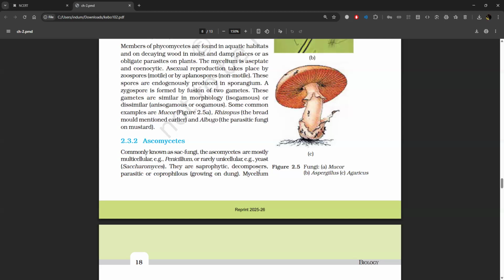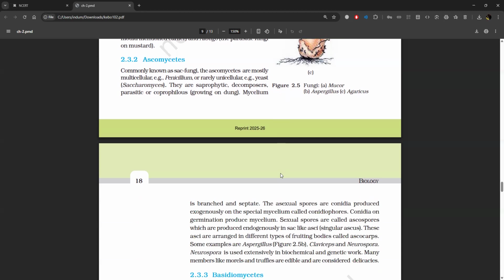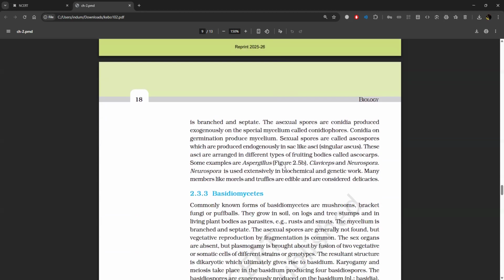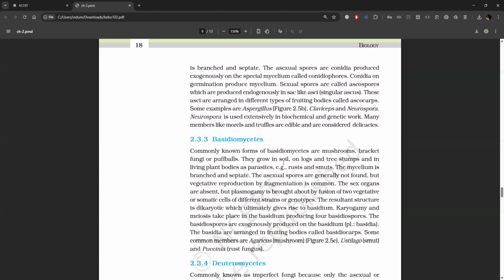2.3.2 Ascomycetes. Commonly known as sac fungi, the ascomycetes are mostly multicellular, for example, Penicillium, or rarely unicellular, for example, yeast. They are saprophytic, decomposers, parasitic, or coprophilous, growing on dung. Mycelium is branched and septate. The asexual spores are conidia produced exogenously on the special mycelium called conidiophores. Conidia on germination produce mycelium.